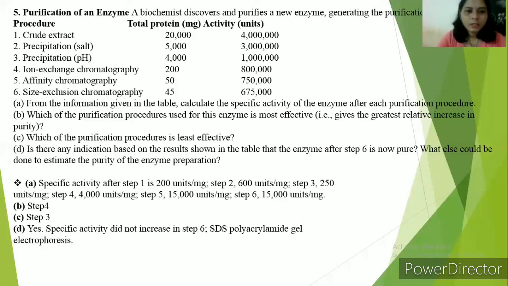Specific activity did not increase in step 6. Yes, specific activity did not increase in step 6. And what else could be done to estimate the purity of the enzyme preparation? We do SDS polyacrylamide gel electrophoresis. Thank you.